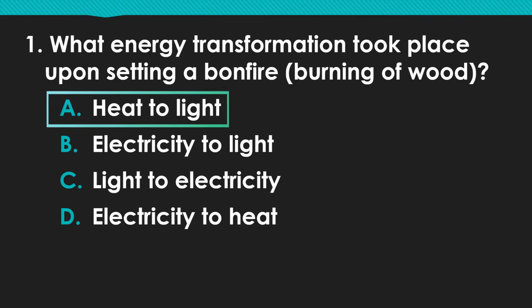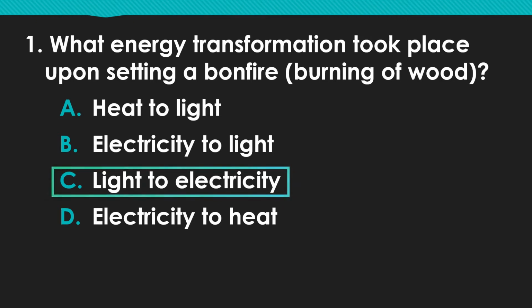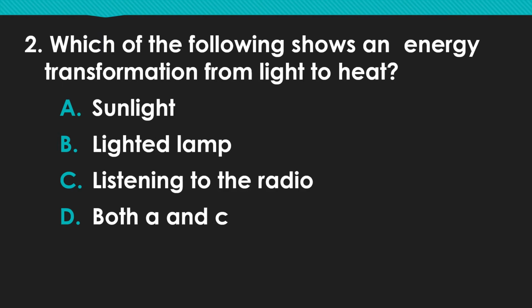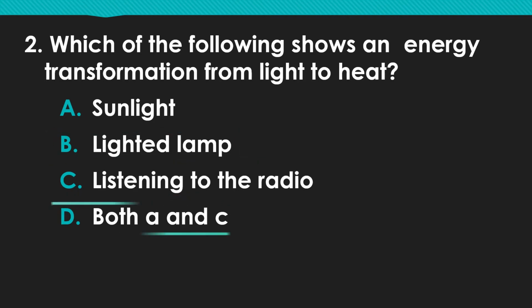A. Heat to light. B. Electricity to light. C. Light to electricity. D. Electricity to heat. 2. Which of the following shows an energy transformation from light to heat? A. Sunlight. B. Lighted lamp. C. Listening to the radio. D. Both A and C.